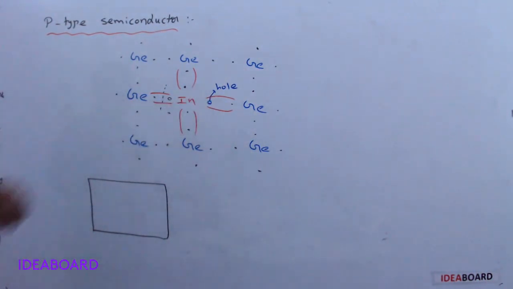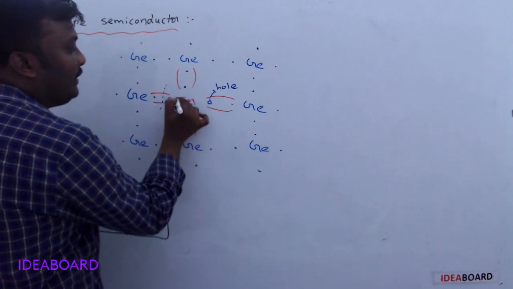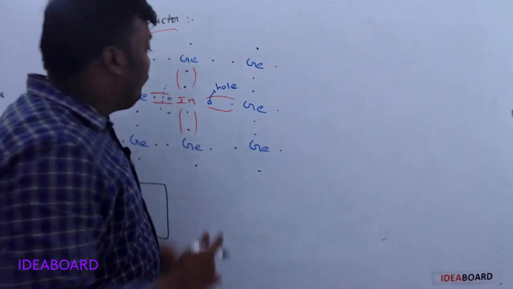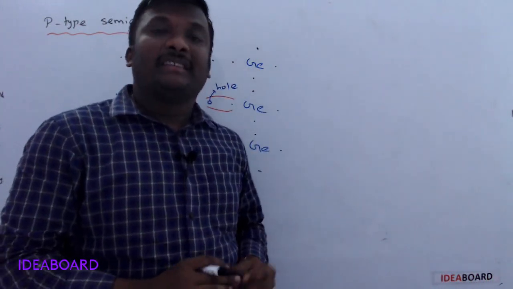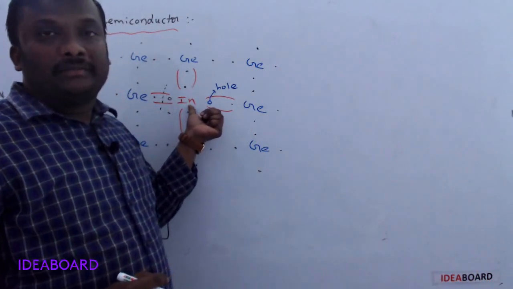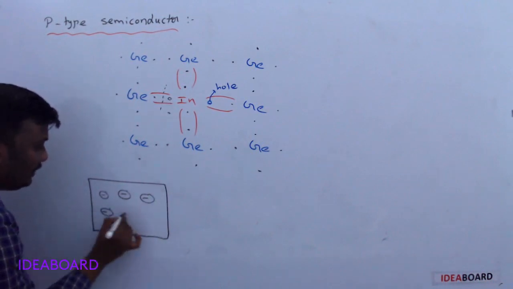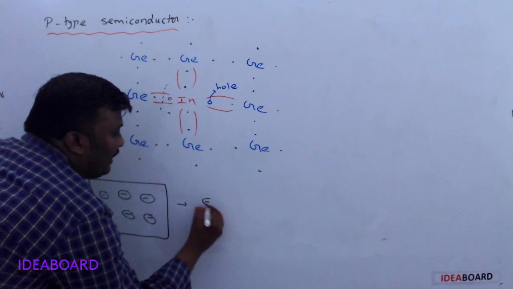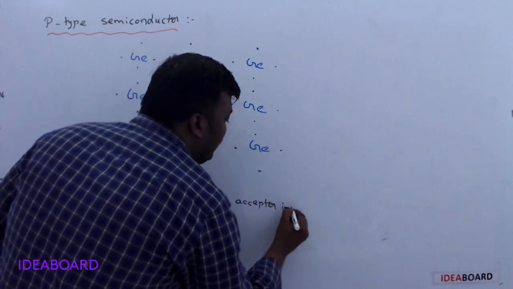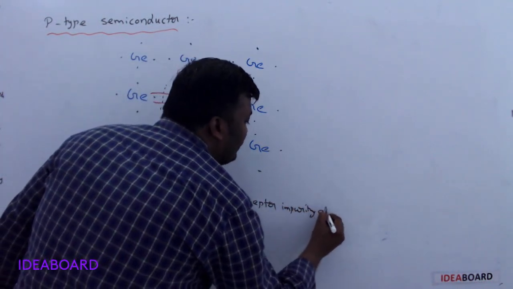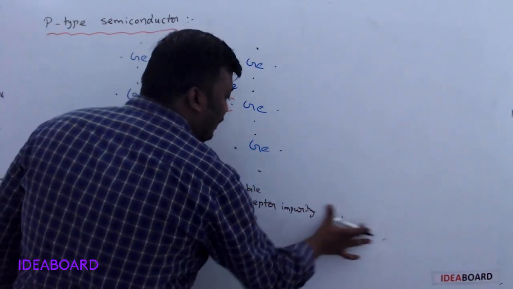Hole has positive charge now. This positive charge is balanced by indium. Indium is nothing but an impurity atom. That impurity atom is now ready to accept the charge carriers, that's why it is called an acceptor ion. So acceptor immobile ions are denoted by the negative symbol. Here the negative symbol indicates acceptor impurity atoms. These are immobile.